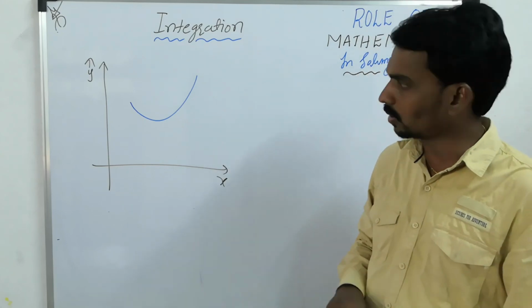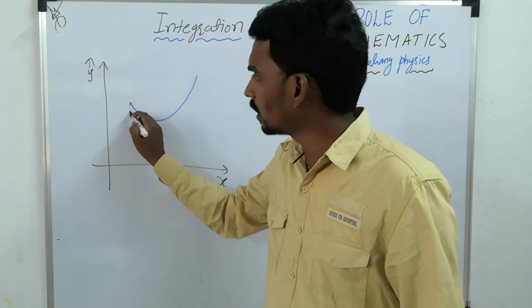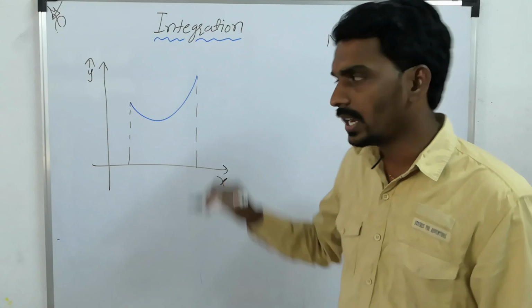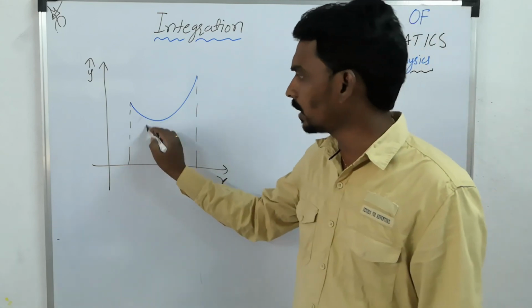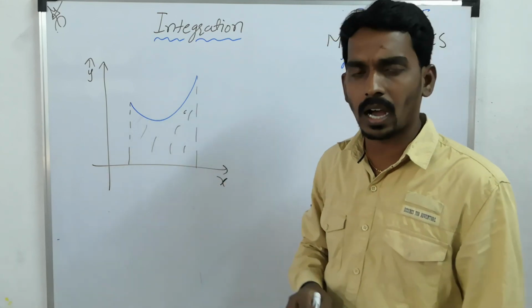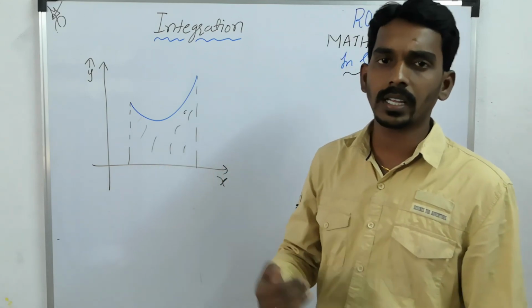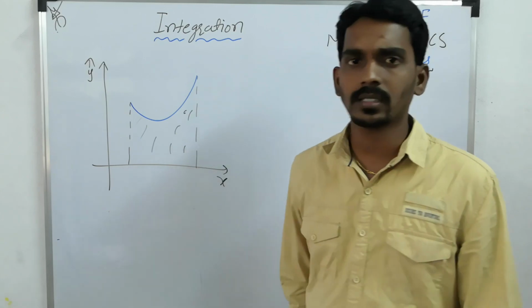Then you will draw the perpendicular on the x-axis from the starting point and from the ending point. This will become the total area below the graph, or the total area made by the graph with the x-axis.